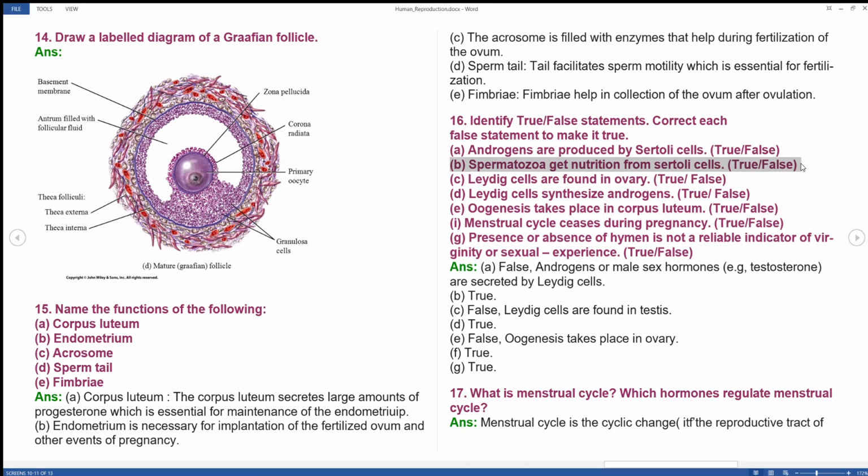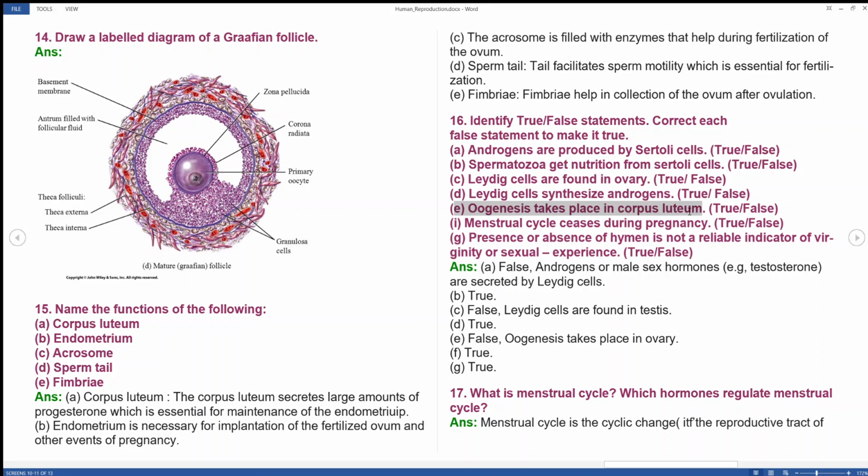Spermatozoa get nutrition from Sertoli cells. This is true for Sertoli cells. Leydig cells are found in the ovary. No, they are found in the testis. Leydig cells synthesize androgens. It is true.